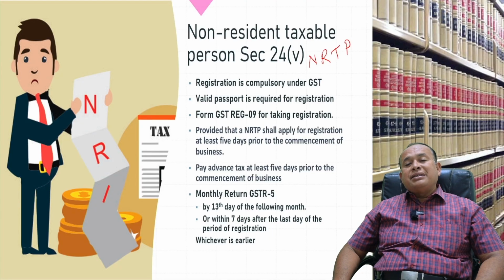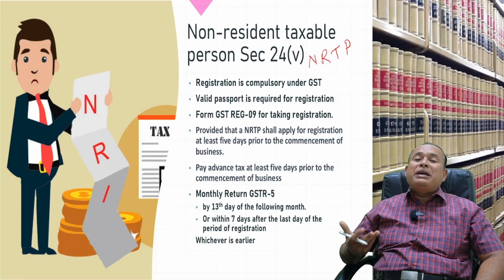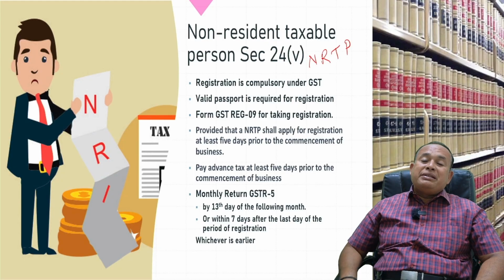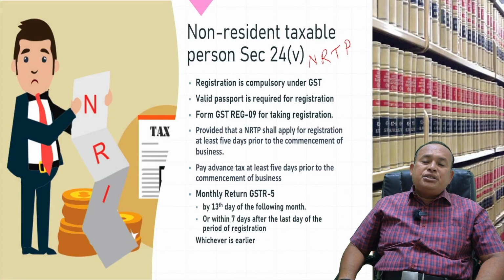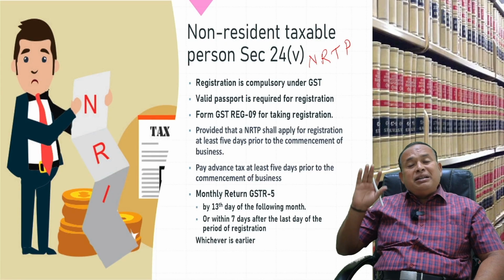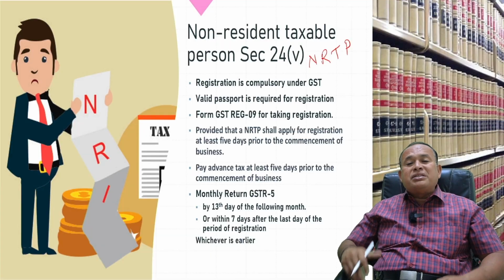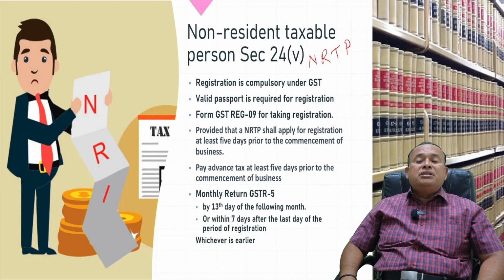Now, the NRTP is asking, "Sir, this month, February, today, 2nd of February 2026, my registration has expired. For the February return, you want me to submit by 13th of March, and till then I have to stay here. My business is over, sir. Now I am going back to my home country, Japan."